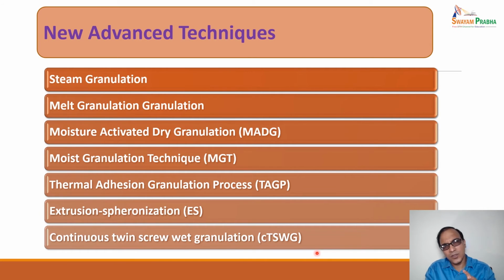So these are the most commonly used advanced techniques of granulation, and we will also discuss the pelletization in a separate section.